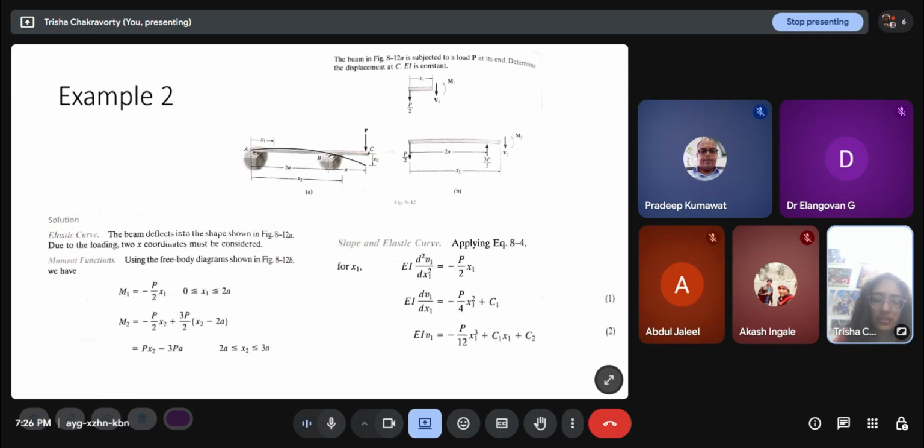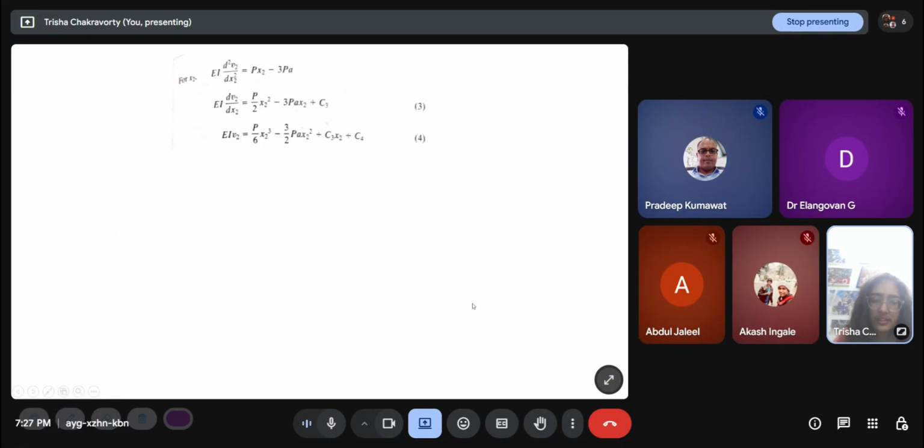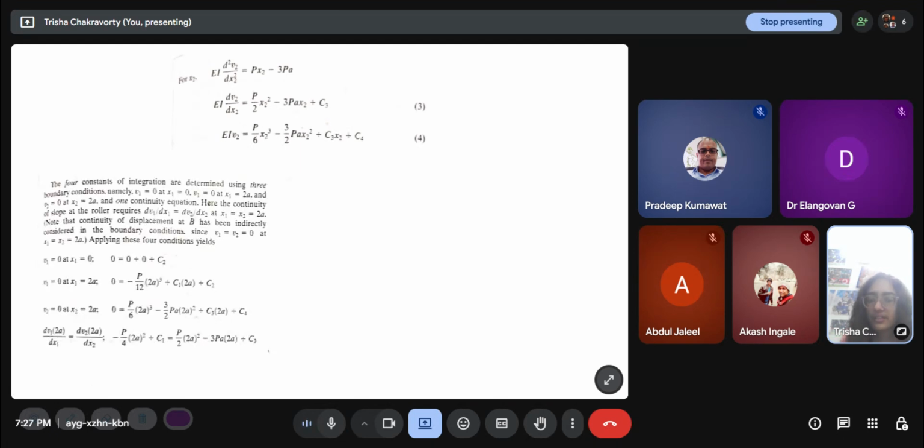Now see, we have two constants for this, we have two constants for this, so we actually need four conditions. We need four extra conditions. So the four constants of integration are